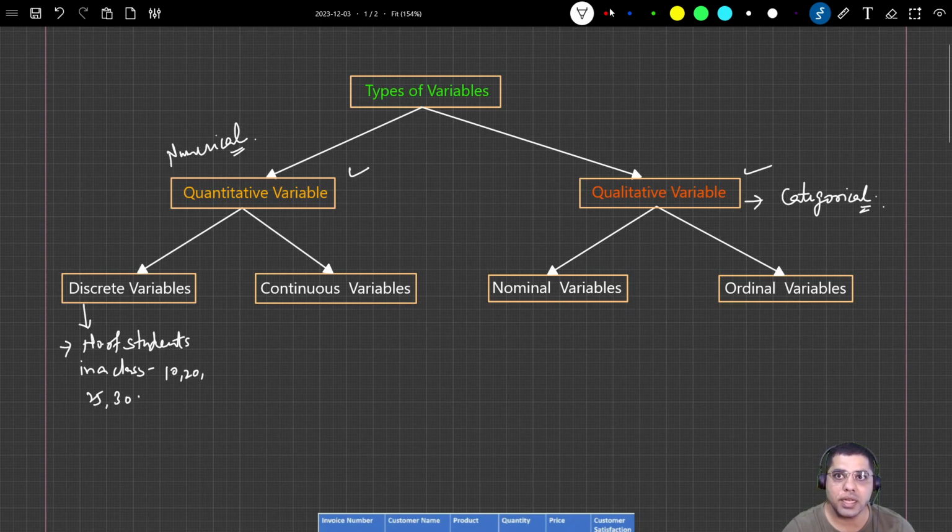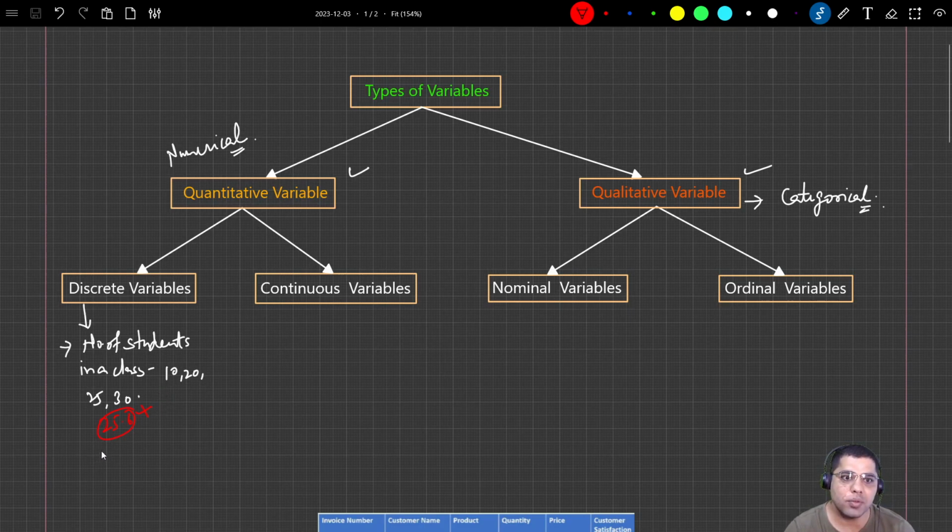But there cannot be 25.6 students in a class, right? Agree? So those variables which can be written in purely integer form and are positive numbers are known as discrete variables.